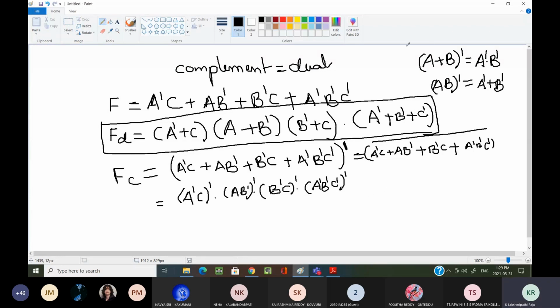What I have done here, by using De Morgan's first law, what is the operator here?